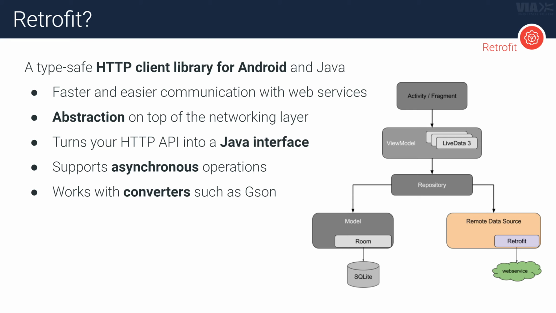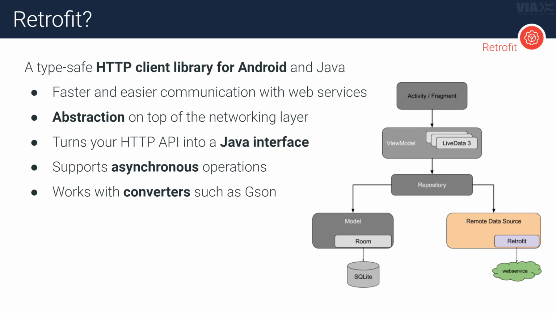And the way that works is actually pretty similar to how Room worked last class. So you know that you could basically just specify a Java interface, and then that described how you can communicate with the database. The same thing goes here. You basically create a Java interface, and that describes how you communicate with the HTTP API, the web service.